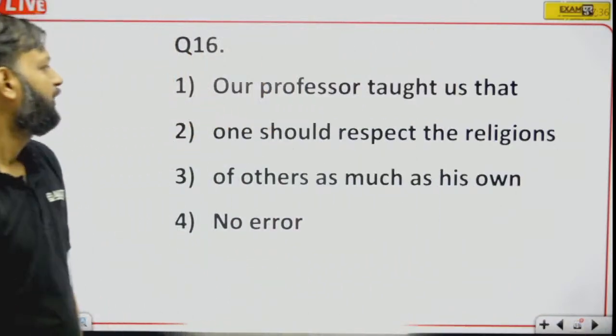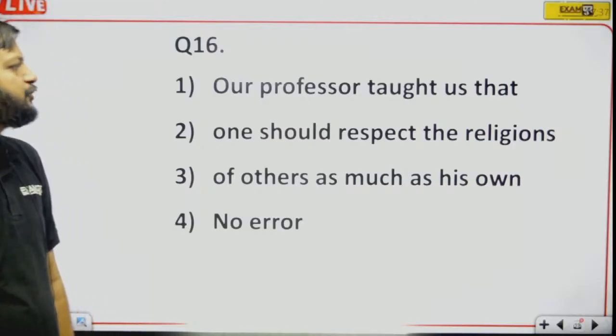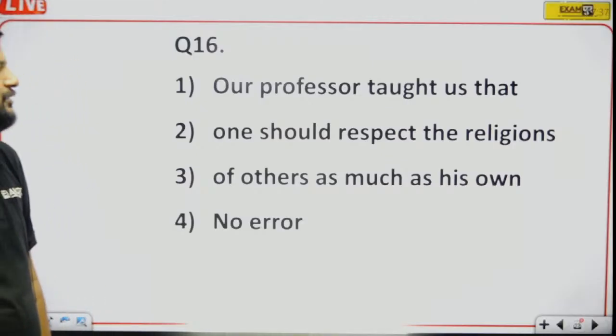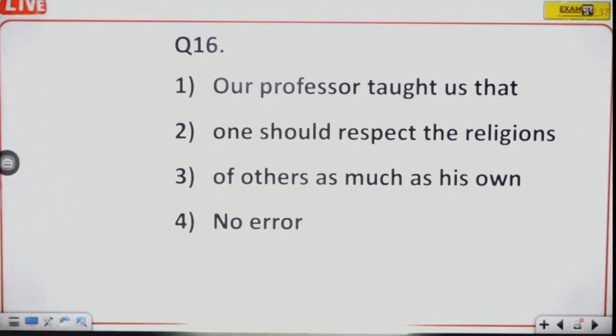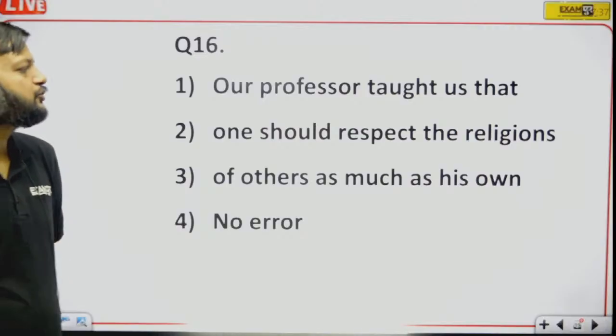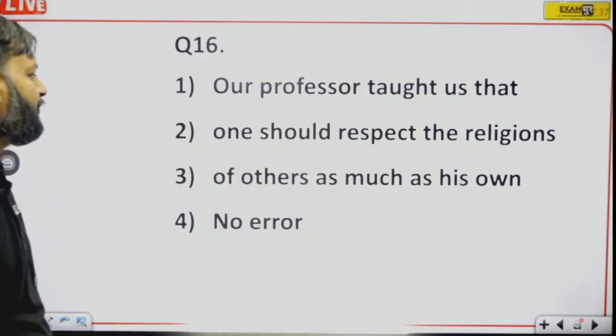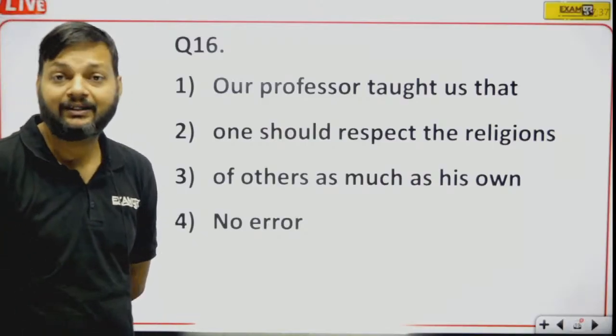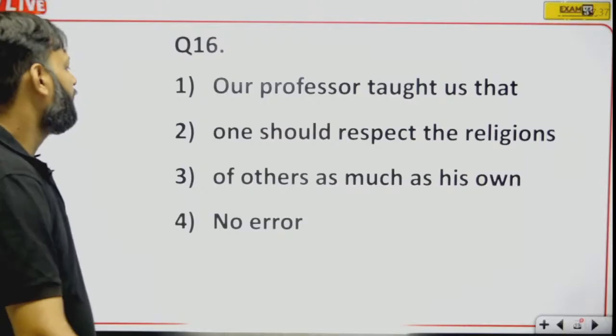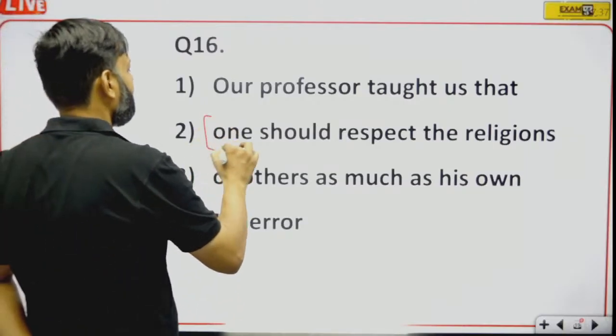Question 16. Our professor taught us that one should respect the religions of others as much as his own. This is a very common, frequent but important question. Here we have one as a subject.